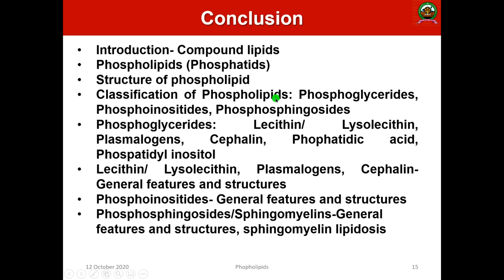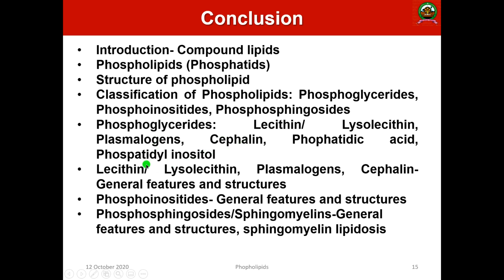The classification of phospholipids has mainly three types: phosphoglycerides, phosphoinositides and phosphosphingosides. The phosphoglycerides are classified into lecithin or lysolecithin, plasmalogen, cephalin, phosphatidic acid and phosphatidyl inositols.